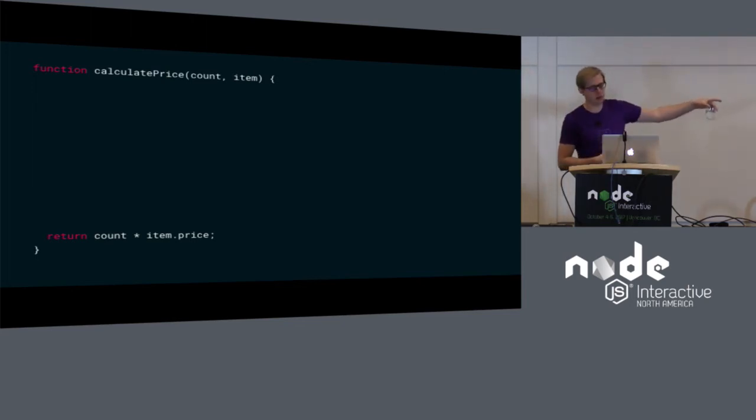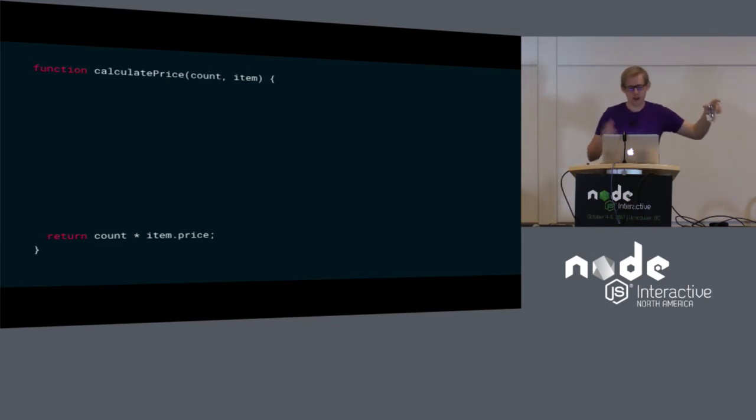You just multiply the number that we're buying by the price, and that's it. You ship it. But we know this won't stay simple for very long. One, because I've conveniently left a whole bunch of space on the slide. But we also, just in spirit, should never expect our software to stay simple. Software doesn't exist for the purpose of being simple and elegant. It exists to serve a function. It exists to serve a business. And it's natural that that business is going to grow and change over time. And then our code is going to have to change along with it as the business evolves.